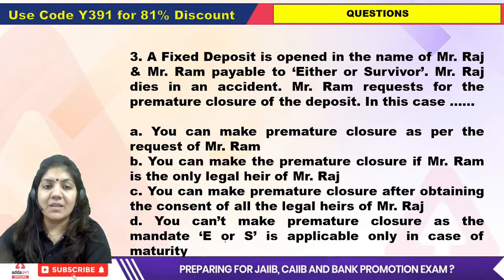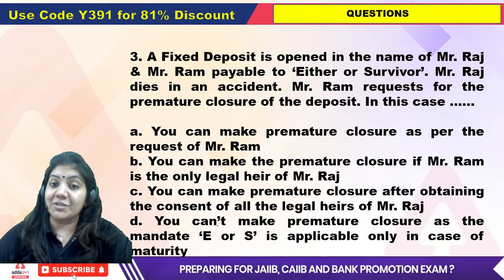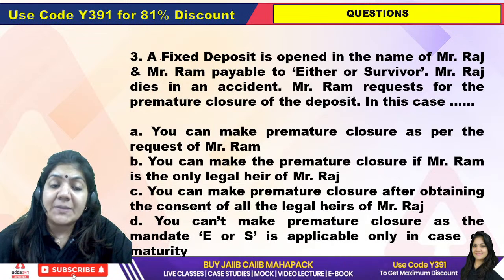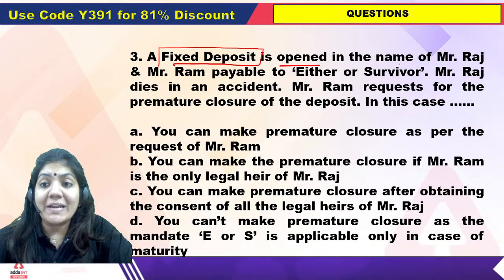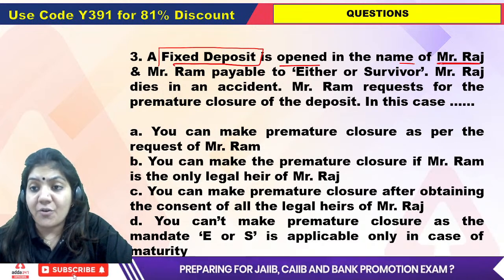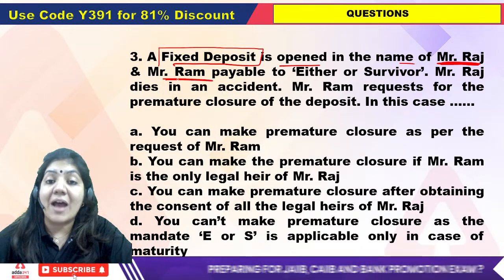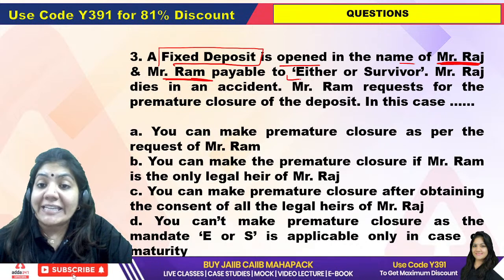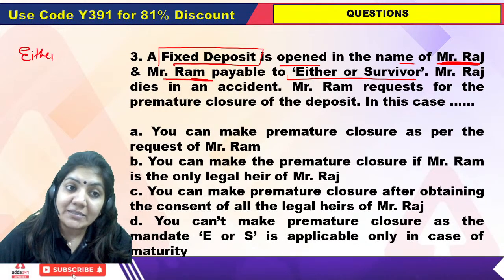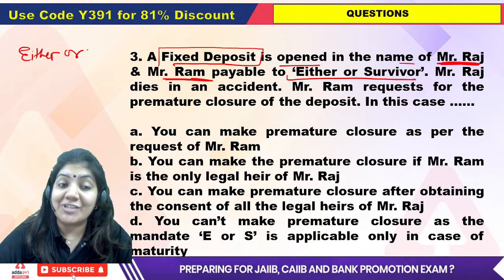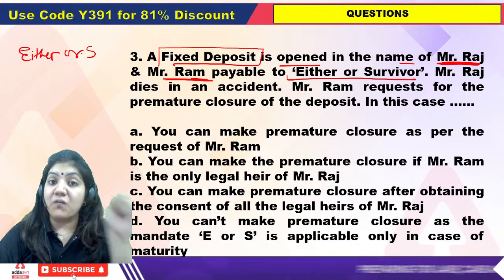Now, third one. A very good question. A fixed deposit, that is FD, is opened in the name of Mr. Raj and Mr. Ram, payable to either or survivor. This concept, class, belongs to the chapter types of borrower.